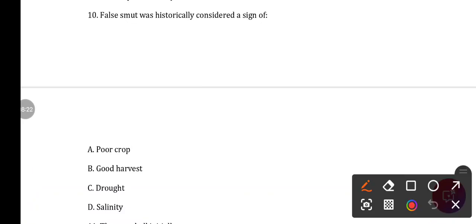Actually farmers did not know about the smut, so they thought that if some spikelets were converted to velvety structures, then they would get a good harvest during harvesting. This is just a myth, okay.